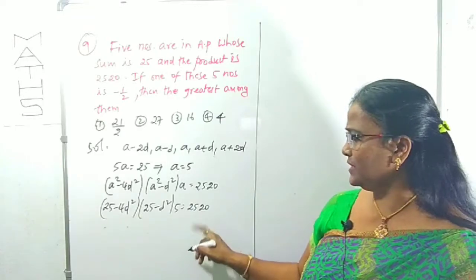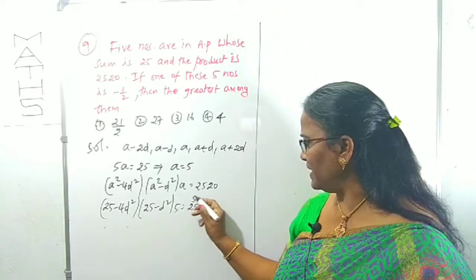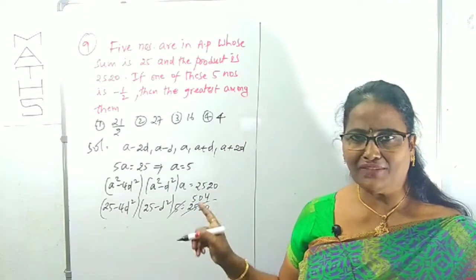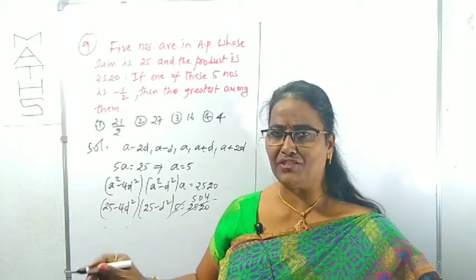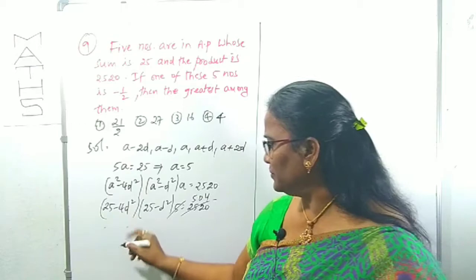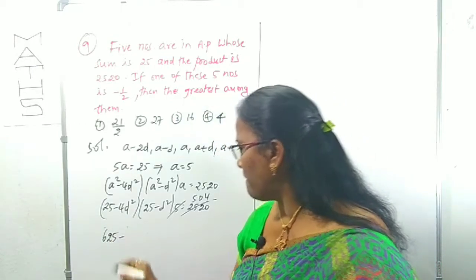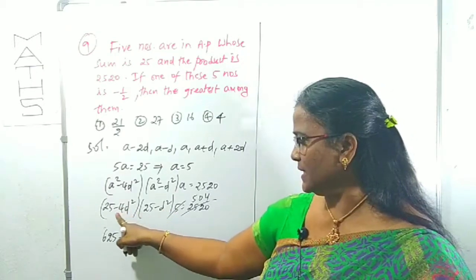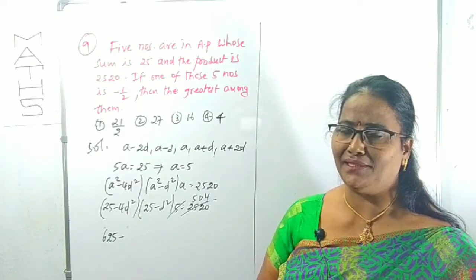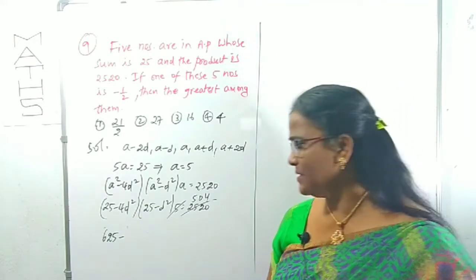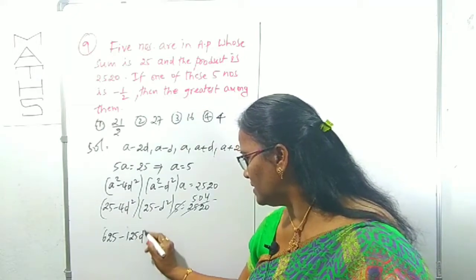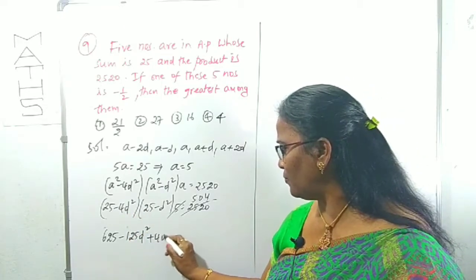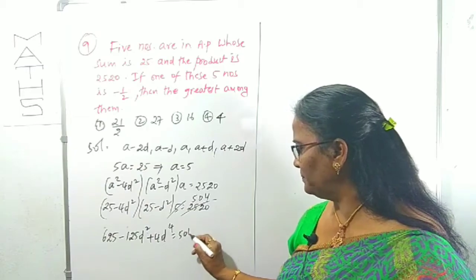You know 2520, okay, 5 cancels: 5 fives are 25, 5 fours are 20, so 504 is left over on the right side. On the left side we can take the expansion. 25 into 25 is 625, minus 25 into d square, that is minus 25d square. Here minus 4 into 25 is minus 100d square. Minus 25 minus 100 is minus 125d square, right? Then minus 4d square times minus d square is plus 4d power 4, equal to 504, right?